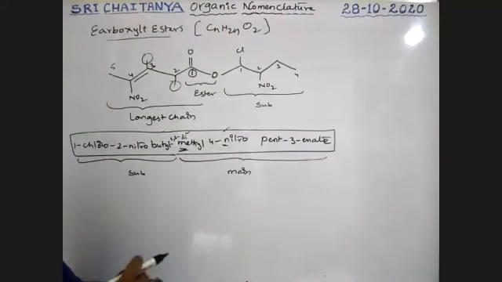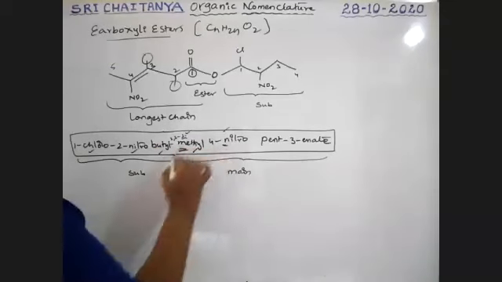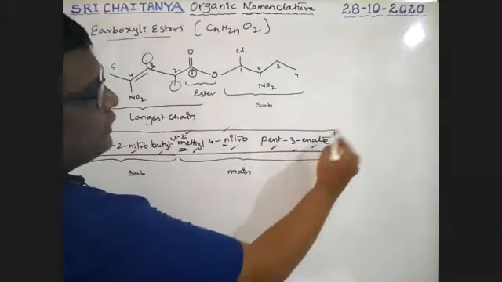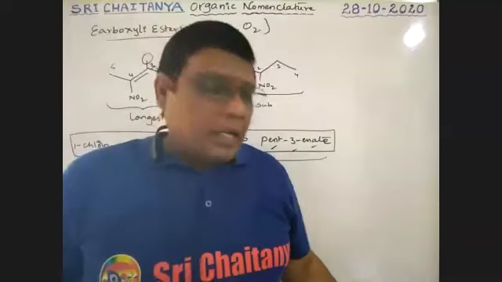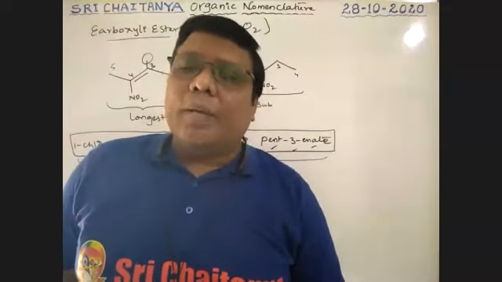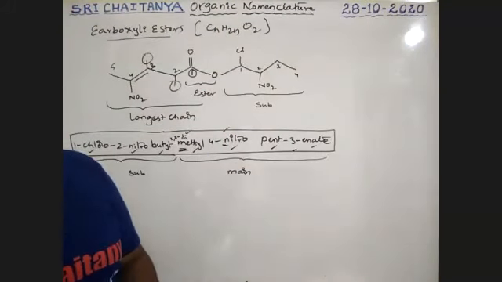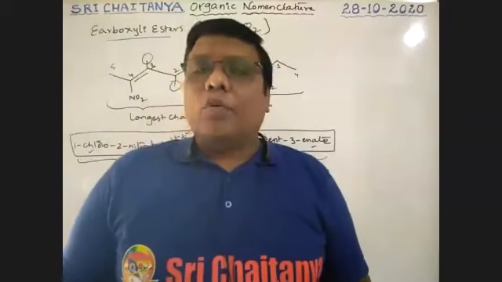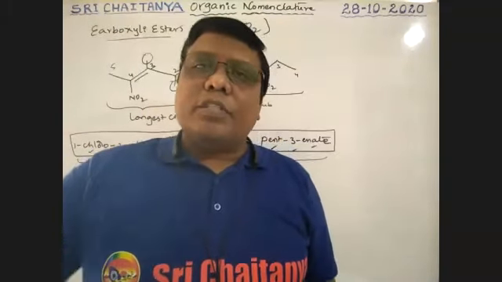That is the simplest way. Finally, 1-chloro-2-nitrobutyl 2,3-dimethyl-4-nitropent-3-enoate is the IUPAC name of this compound. Like this are the functional rules, boys. I'm closing this topic right now. Tomorrow we will discuss some more examples and some more functional rules.